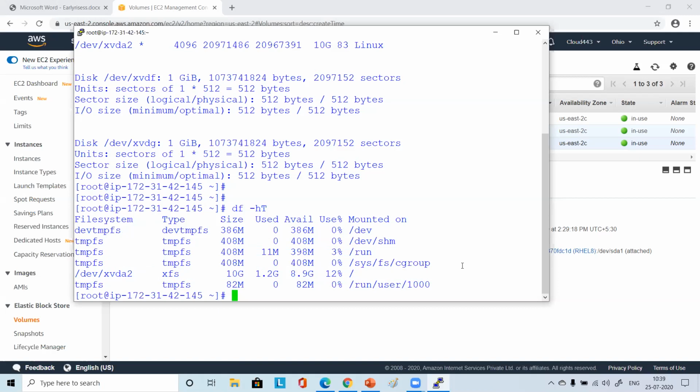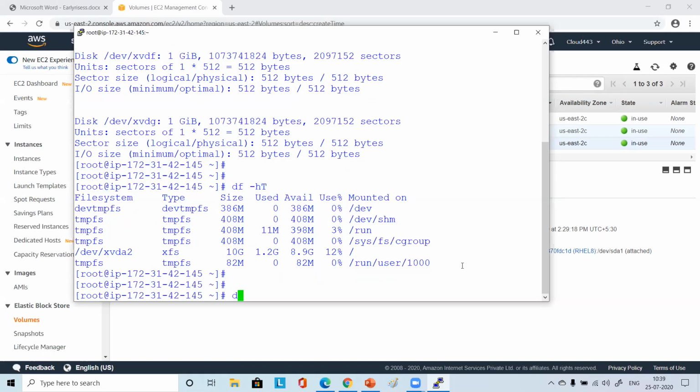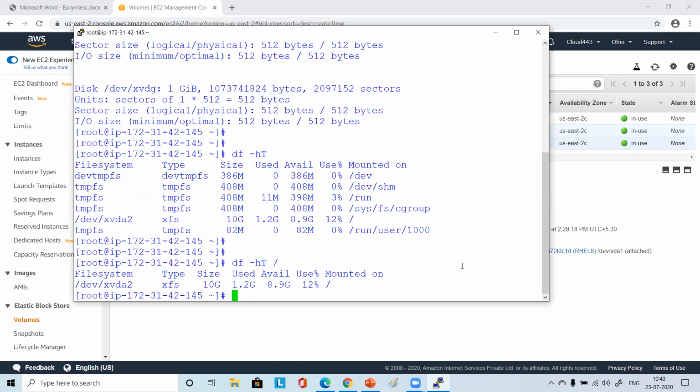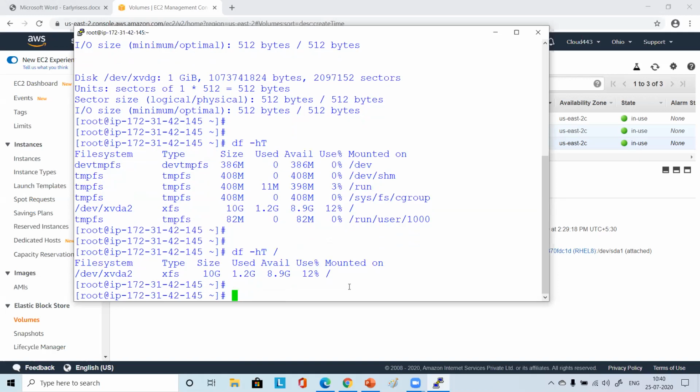So that means if you do simply df -hT slash, then it will show only for slash wherever it is mounted. That file system will show you what the file system type is and how it is mounted. So similarly, you can also mount this EBS volume. If you want to mount it permanently, it will be mounted in /etc/fstab.